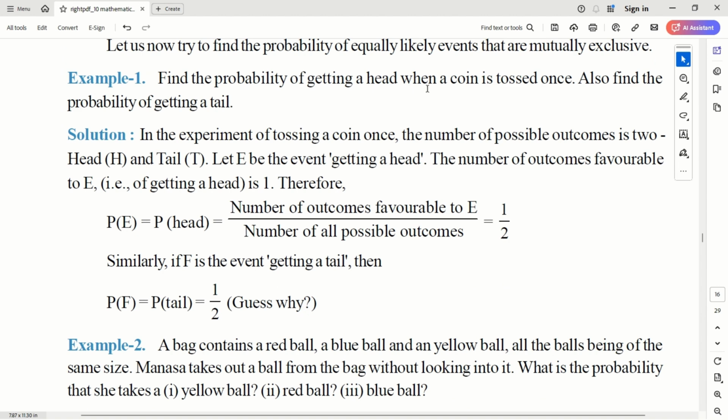Find the probability of getting a head when a coin is tossed once. Also find the probability of getting a tail. So the probability of head is the number of outcomes favorable to the event, which is one. Only heads, right? Out of the two, only heads I'm interested in. What is the total number of possible outcomes? 1 by 2, right? So the probability of heads is 1 by 2. Similarly, probability of tails is also 1 by 2.